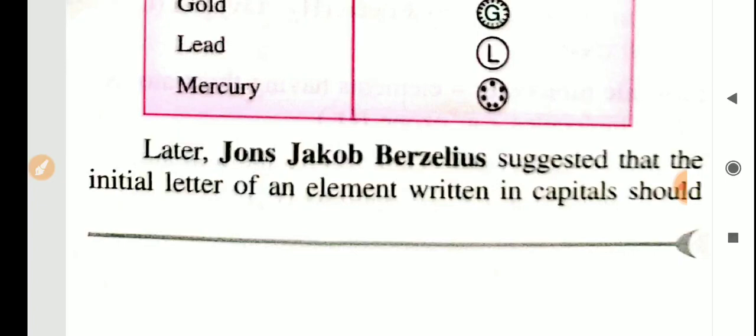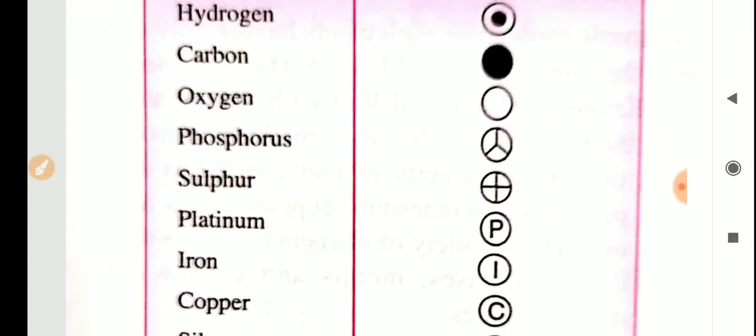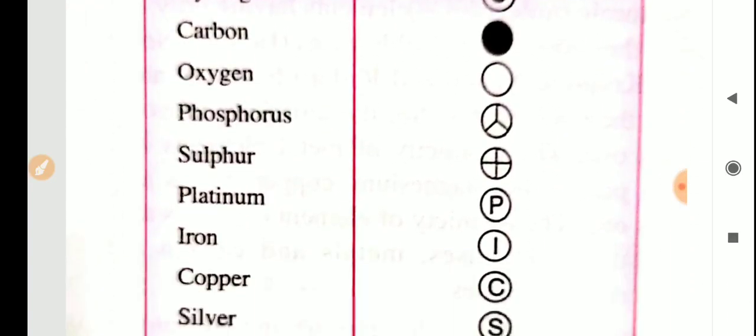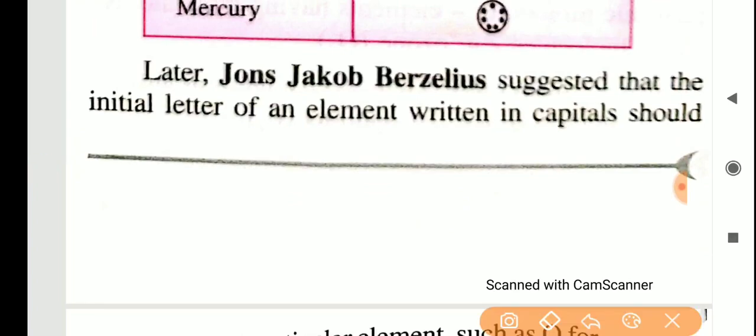For example, hydrogen was already there at Dalton's time, so he gave one sample: for hydrogen we can use capital letter H. That means their first letter can be used as their symbol.